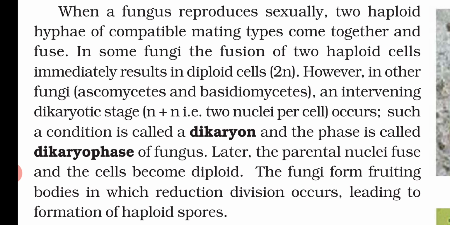But in some fungi, for example Ascomycetes and Basidiomycetes, what happens? An intermediate stage occurs, a dikaryotic stage.